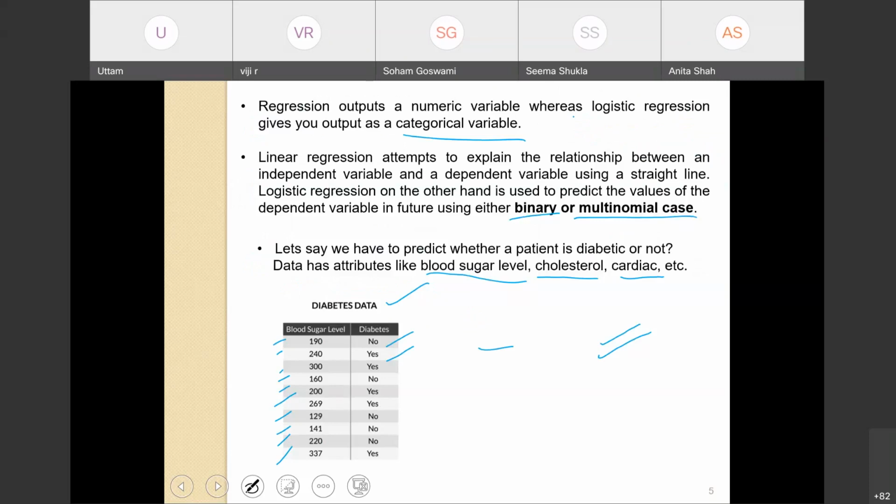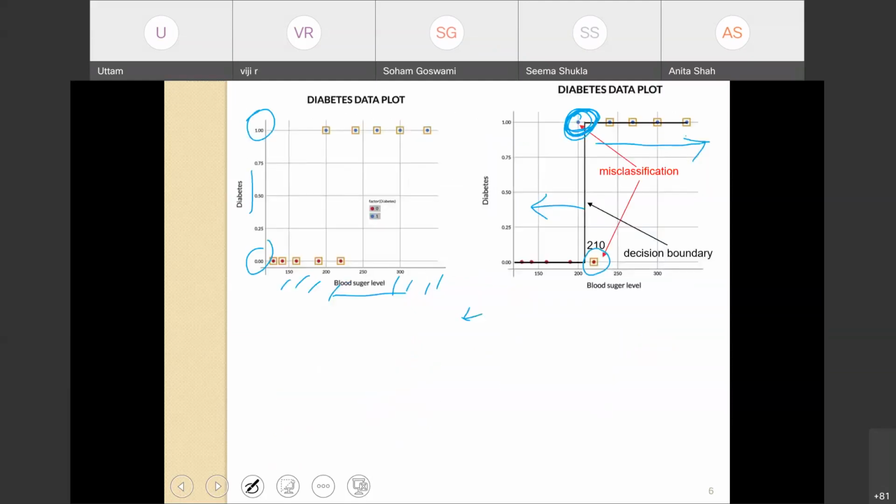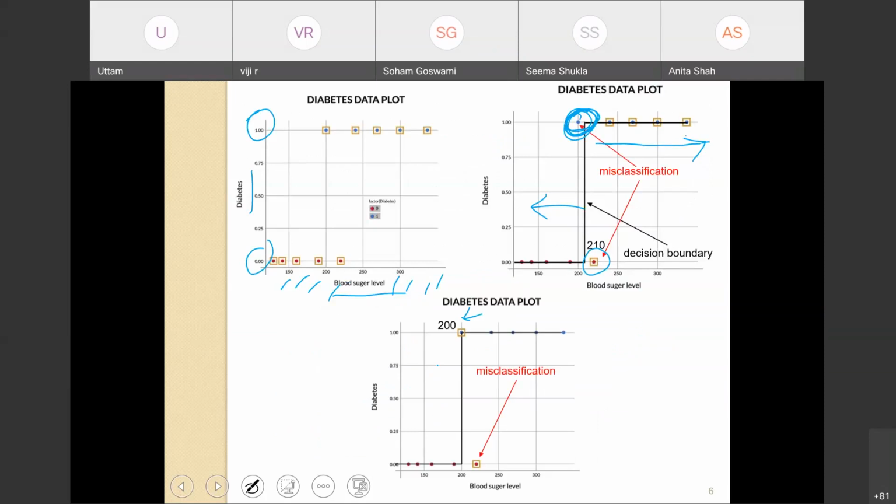Let me show you in the table. See here, non-diabetic. And the other one has a lower value of blood sugar level, but is diabetic. So this is my P5 and this is my P6.